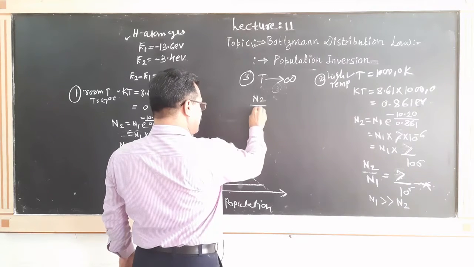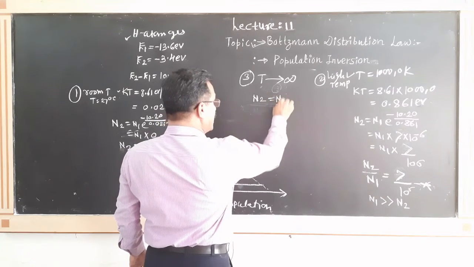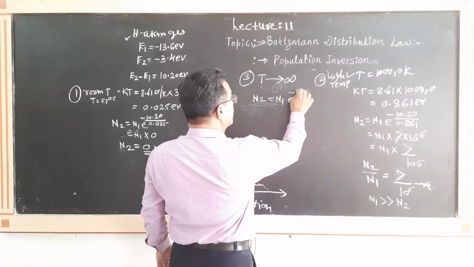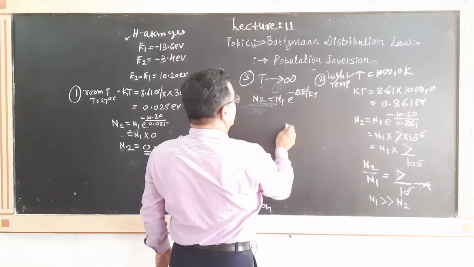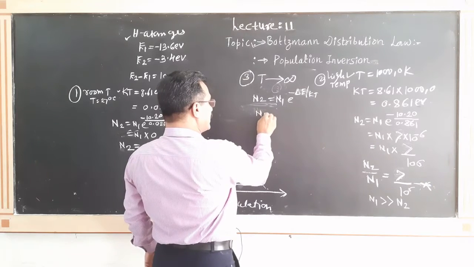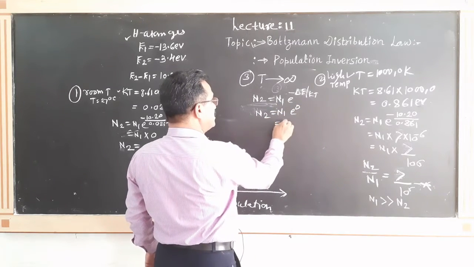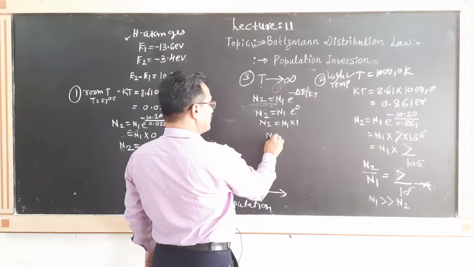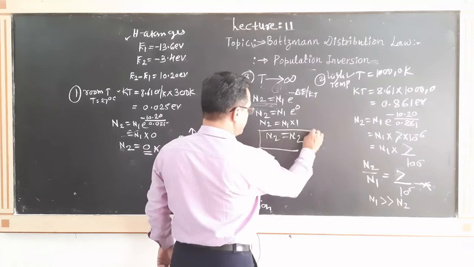N2 by N1, that must be equal: N2 is equal to N1 e raised to minus delta E divided by kT. And when the temperature T is infinity, at that time N2 is equal to N1 e raised to 0. That value is 1, N1 multiplied by 1, so N2 is equal to N1. This is a very important point.